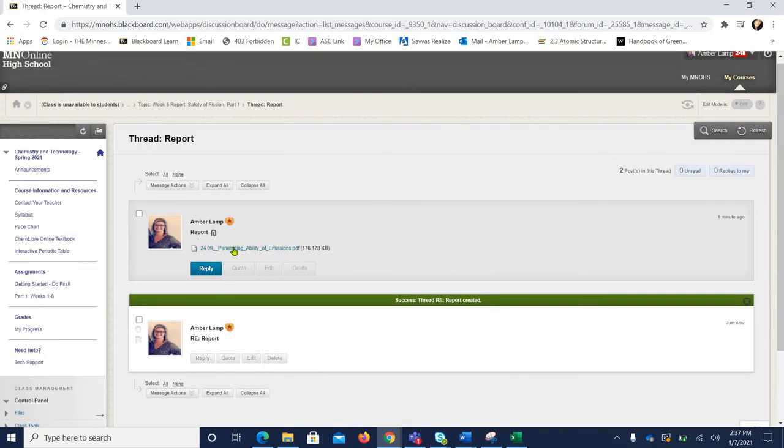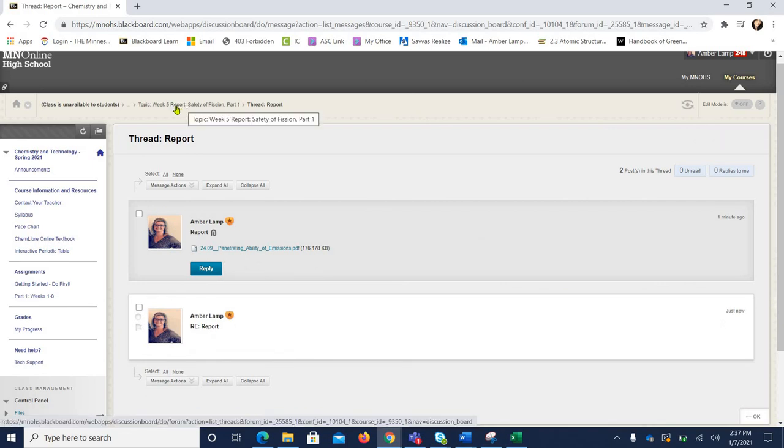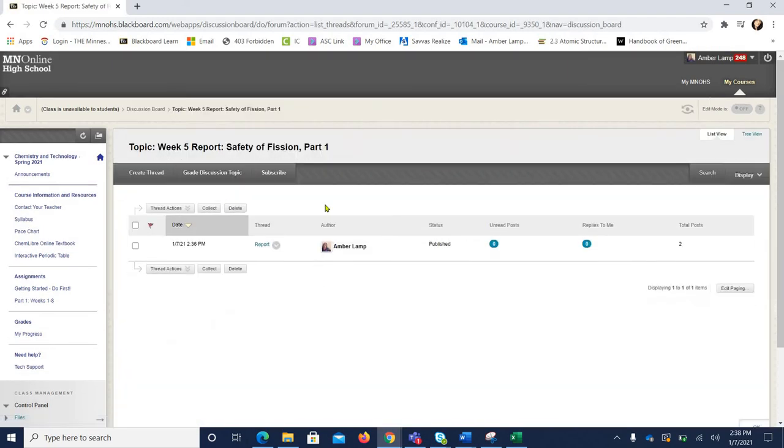And then in order to go back to see another student's post, when you're done with one of them, you'd have to click up here, the topic Week 5 Report Safety of Fission Part 1. And that'll bring you back to your thread area here. And then you can click on other students' threads and do the same thing. All of this will pop up for grading together for me, so you don't have to worry about that. The moment you submit your work and then submit any replies, that will pop up for me to grade.